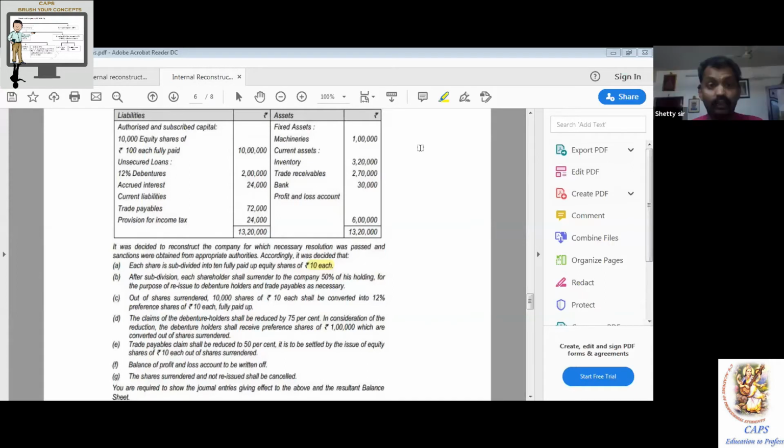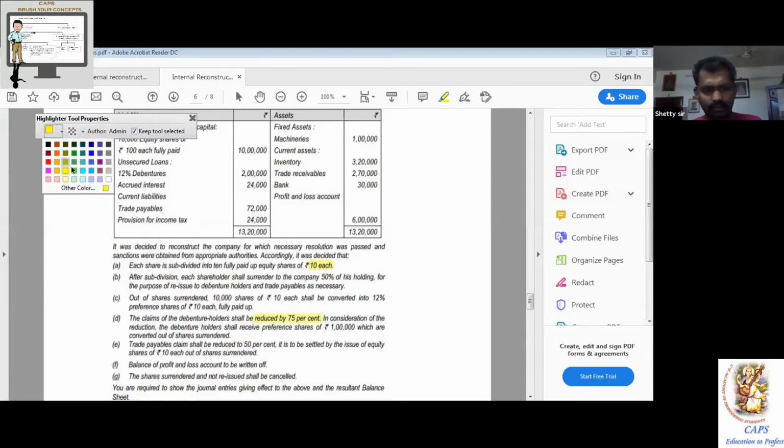Reduced by 75%. Underline that. Those are the printed material. All of you have the CA study material in your hand. So, underline the word claims. Claims, and the green ink circle. Reduced by 75%. You can use the same language. No problem. Excellent. Green ink and reduced by 75%.